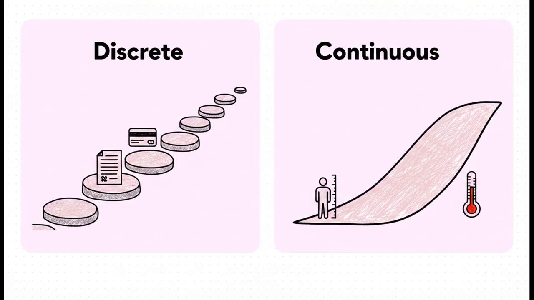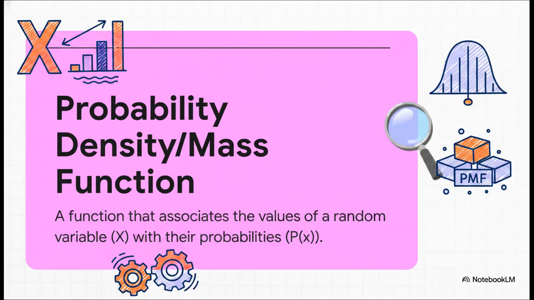Now, these random variables basically come in two main flavors. The first one is discrete. These are things you can count, and there are gaps in between the values. For example, the number of kids in a family can be 2 or 3, but it can't be 2.71. The other flavor is continuous. These can take on any value at all within a range. Think about your height. You're not just 5'10 or 5'11, you could be 5'10.3142 inches. There are no gaps.